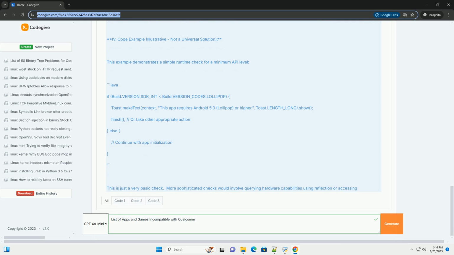Conclusion. Addressing Qualcomm compatibility issues requires a multifaceted approach. Understanding the root causes, using robust debugging techniques, and employing appropriate mitigation strategies are key to building apps and games that perform reliably across a wide range of Qualcomm-powered Android devices. There is no single solution, and developers must tailor their approach based on the specific incompatibility they encounter. Remember to always test thoroughly on a diverse range of devices to ensure broad compatibility.